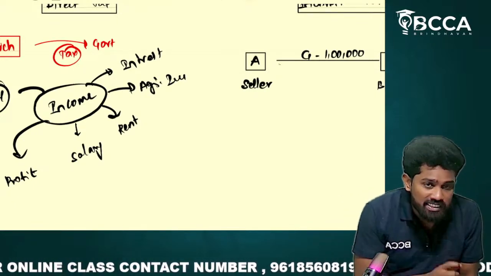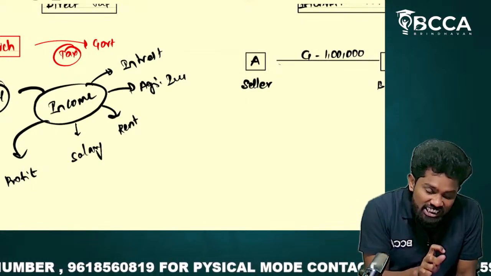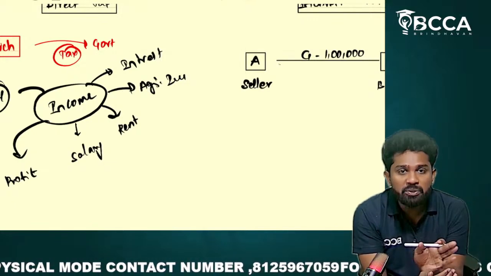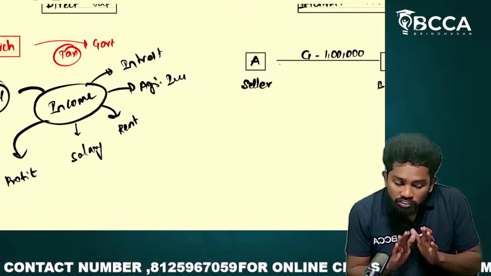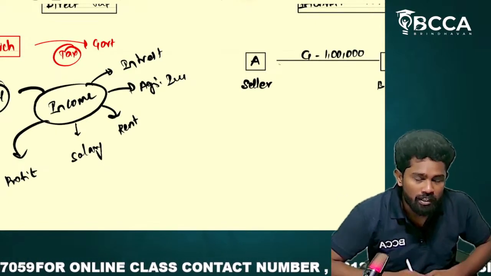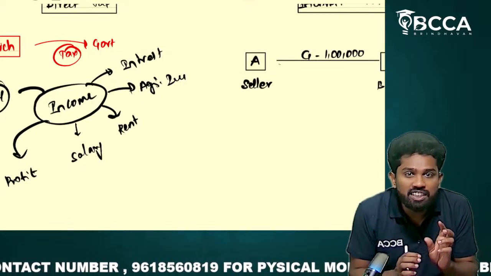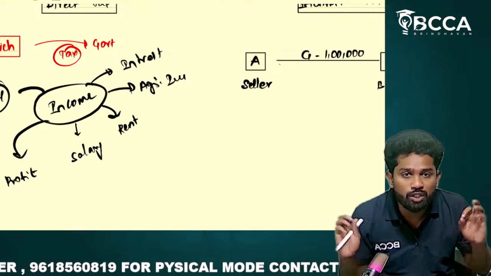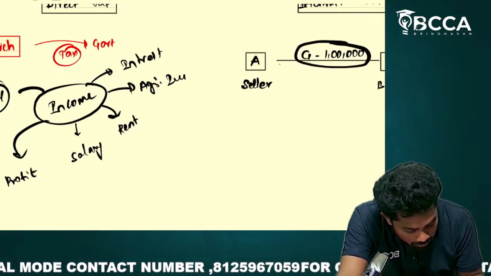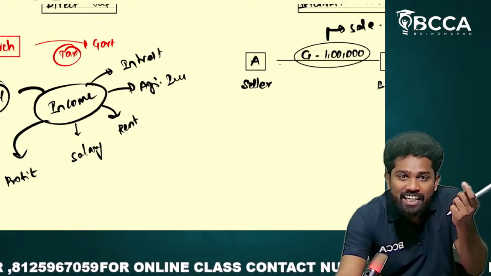In yesterday's class also, while telling the chapter names, I said in GST, the triggering point is supply. I mean, supply should have happened. For the time being, since we have not yet entered into the supply chapter, until the completion of the first chapter, we take supply as nothing but sale. So now A sold goods to B. That means a sale happened. Sale happened means indirect taxes will trigger.